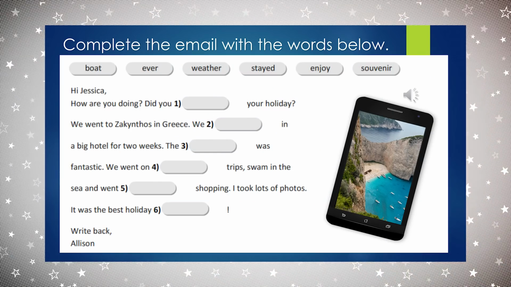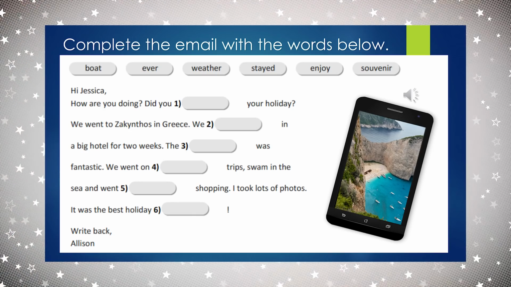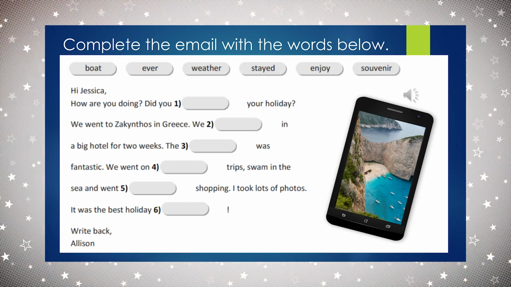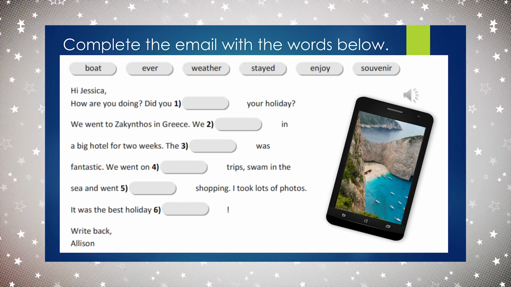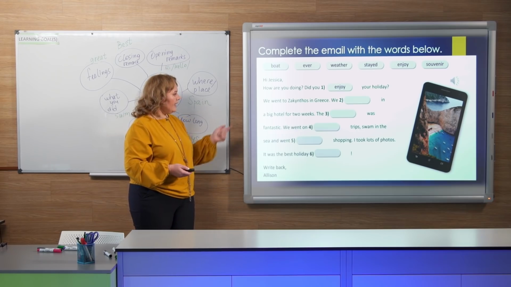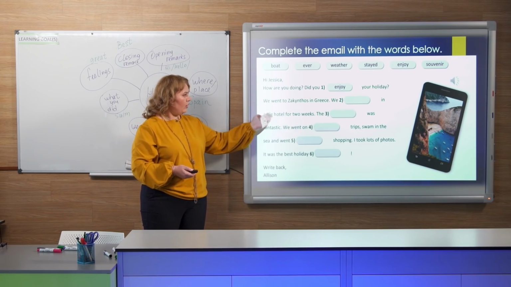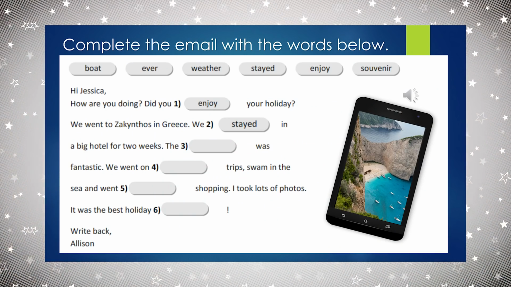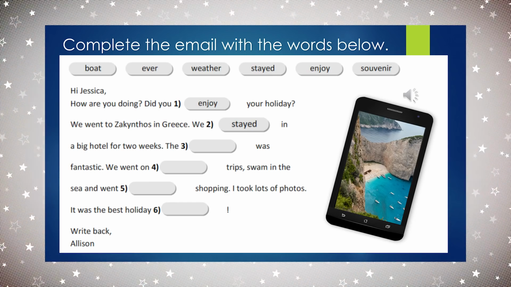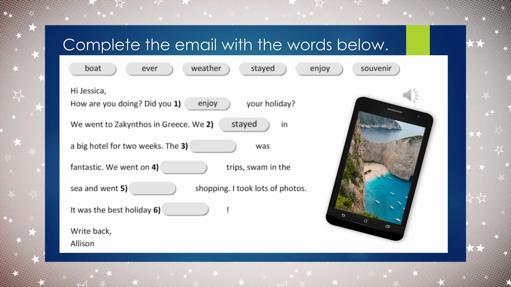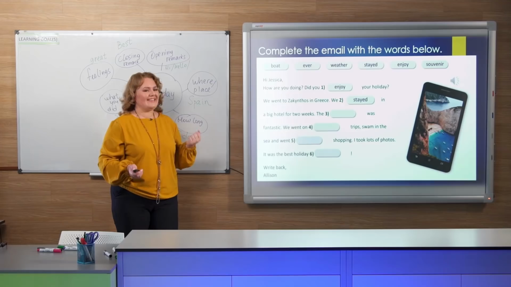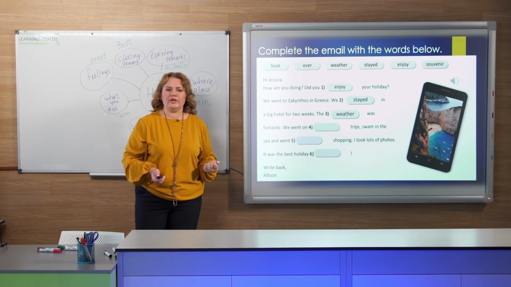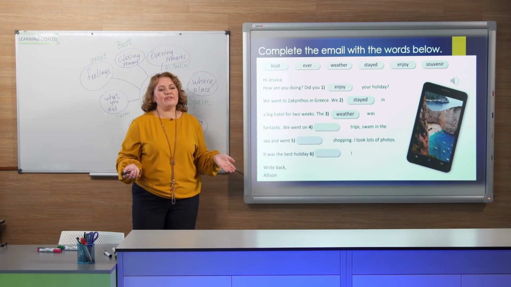So we have boat, ever, weather, state, enjoy, and souvenir. Let's go. Did you enjoy your holiday? What is going to be there? Yes, enjoy. The next one, we stayed in a big hotel. What did we do in a big hotel? Yes, we stayed. Correct. Number 3 was fantastic. What was fantastic? Do you remember? Yes, the weather. We went on trips. What kind of trips? This is Greece. We have a lot of boats there.